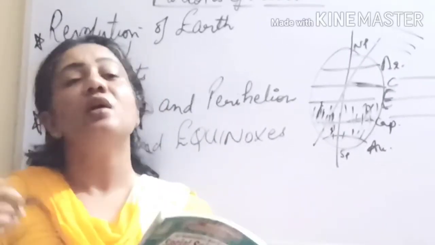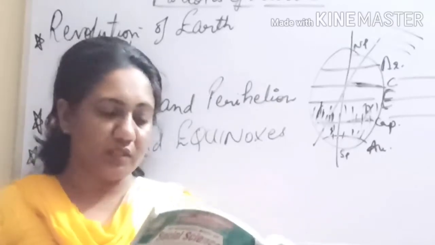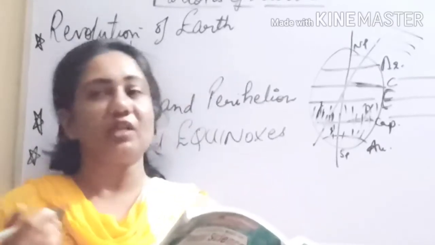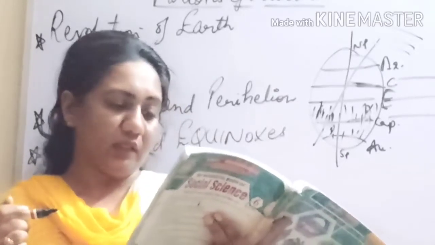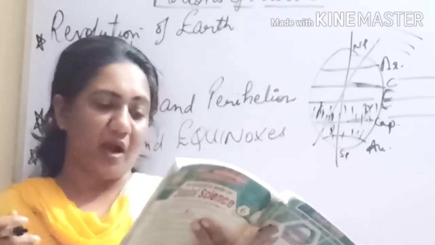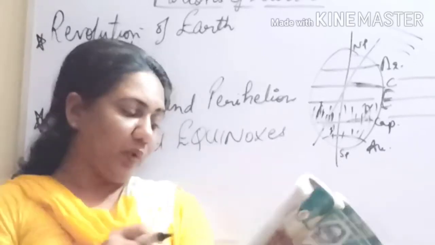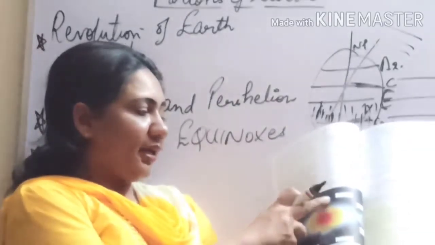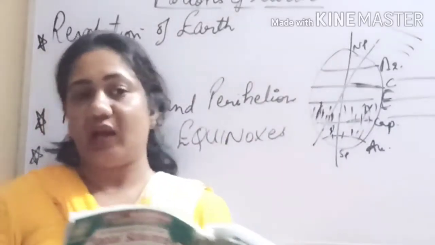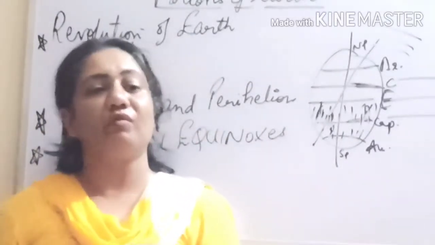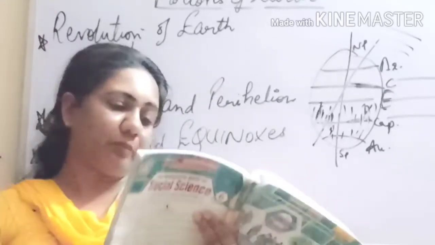Now, coming to spring and autumn equinox. That is on 21st March and 23rd of September. Now, observe the positions of the earth in the given picture on 21st March. This is known as spring equinox, and we all know it is the day when the onset of spring begins.